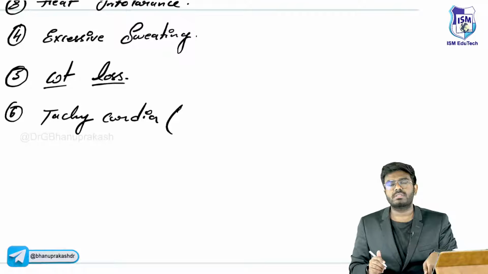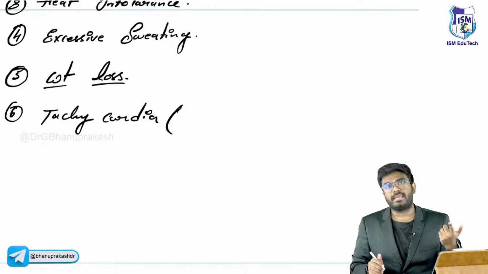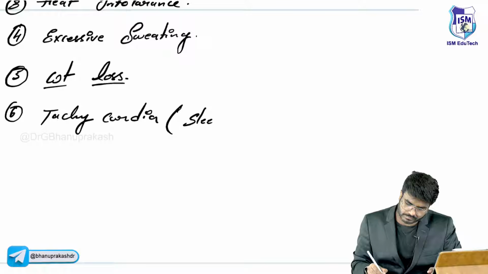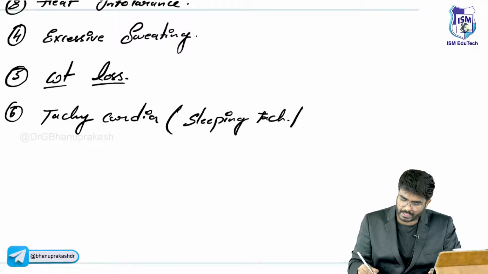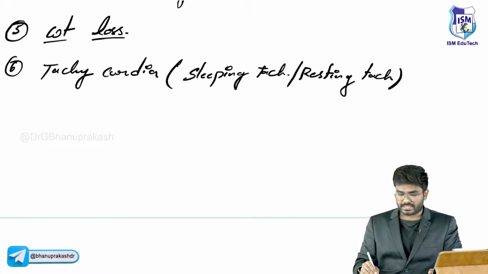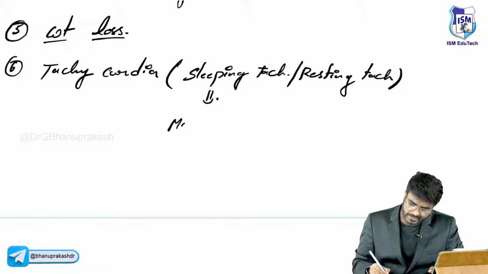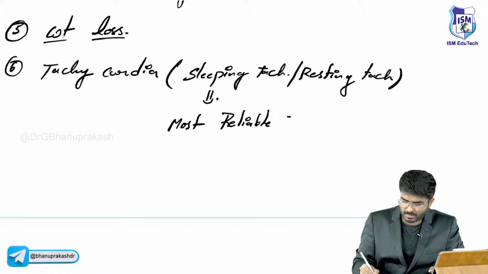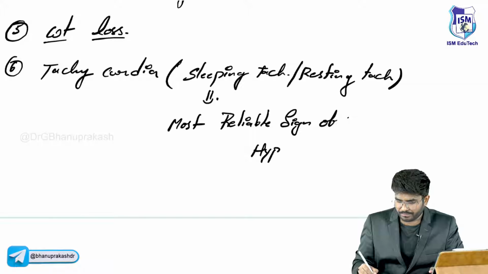But in these fellows, even during sleep, the heart rate is going to be high. This is called sleeping tachycardia, resting tachycardia. This is the most reliable sign of hyperthyroidism.